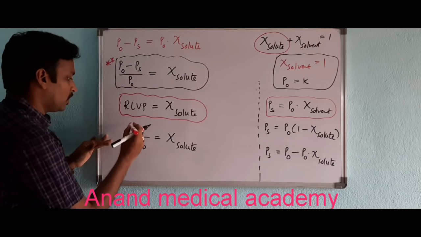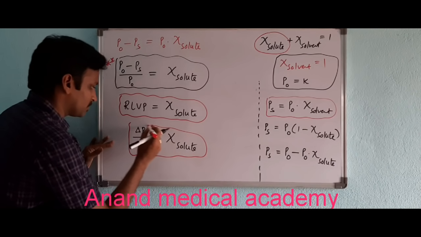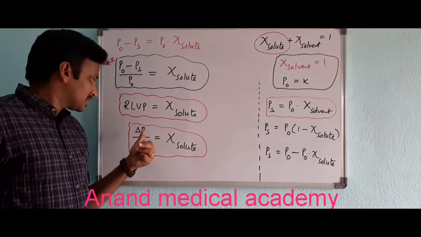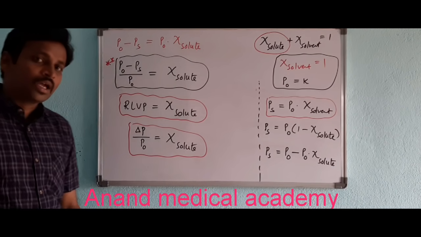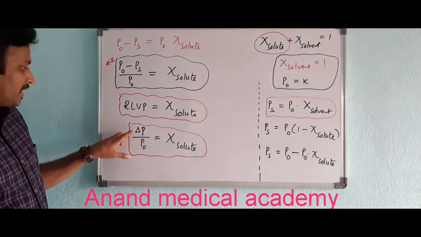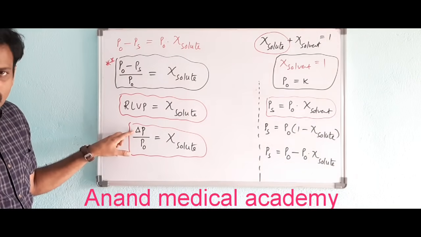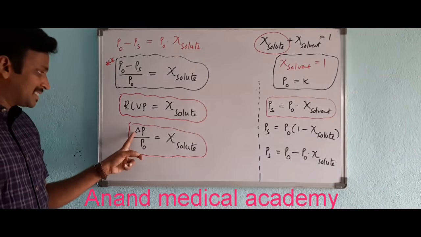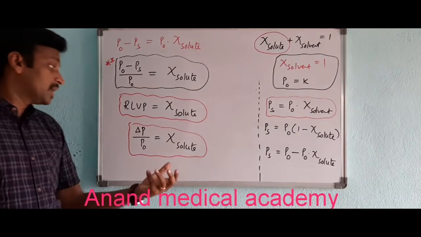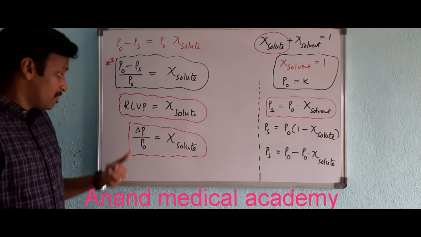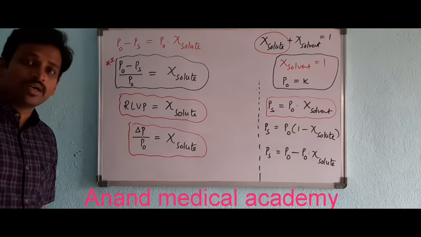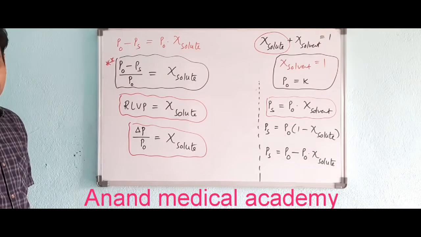This is also one of the important relations. Sometimes they will ask delta P, the lowering of vapor pressure, then you can use this formula. Or by providing this delta P value, they may ask the mole fraction of solute, or the vapor pressure of pure solvent.